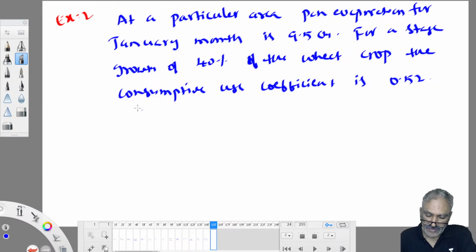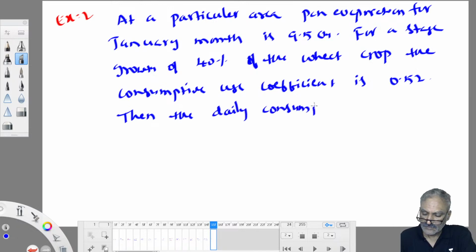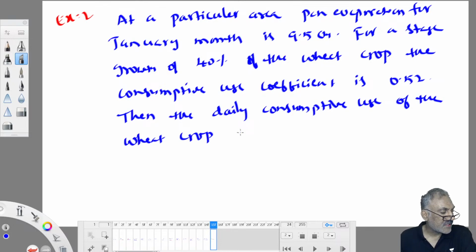Then the daily consumptive use of the wheat crop. That is indirectly asking evapotranspiration. Crop evaporation is nothing but evapotranspiration only. Wheat crop corresponding to 40% stage growth for January month is.